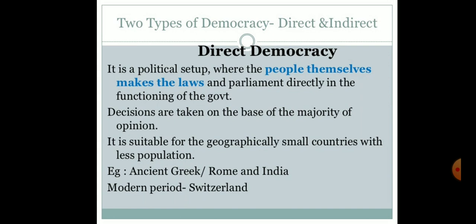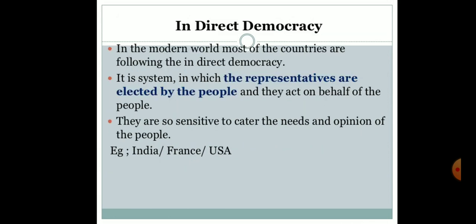As I have said, democracy has two types. Here we have direct democracy. It is a political setup where the people themselves make the laws and participate directly in the functioning of the government. Decisions are taken on the basis of majority opinion. People directly take decisions here. It is suitable for geographically small countries with small populations, like ancient Greece, Rome, India. In the modern period we have Switzerland, but it is impossible for big countries with very high populations. Everyone cannot sit together to take decisions.